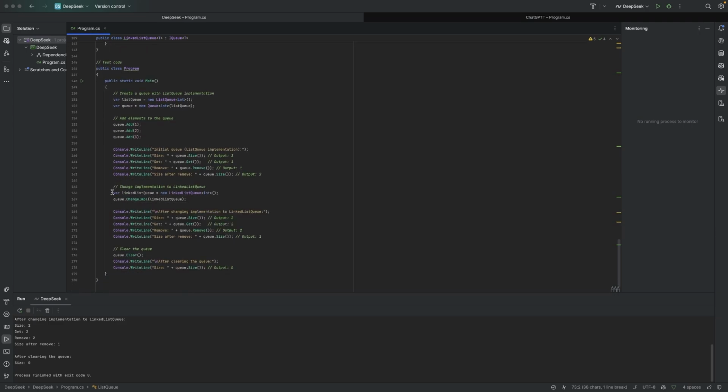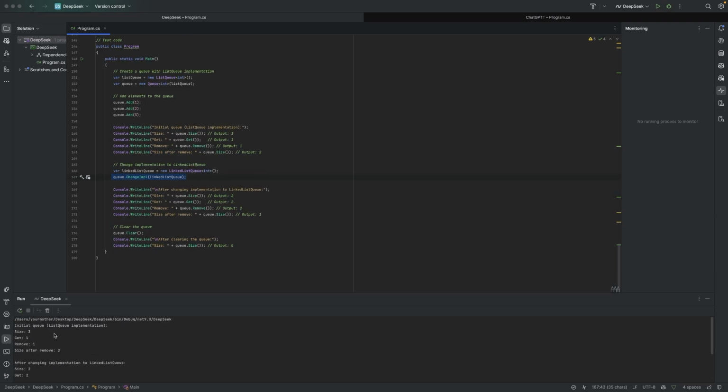And look, see, so it made the linked list queue here and the list queue here, and then when it changed it, it changed from the list to the linked list, and all this looks right here. Yeah, so the size, the get, remove, that's all correct. So I would say DeepSeek won this.